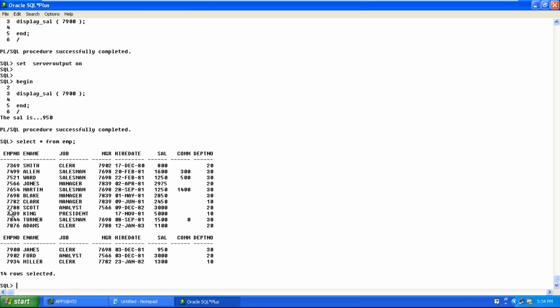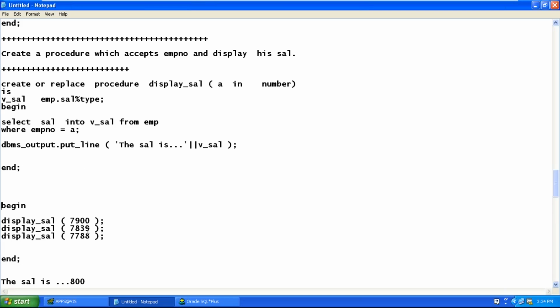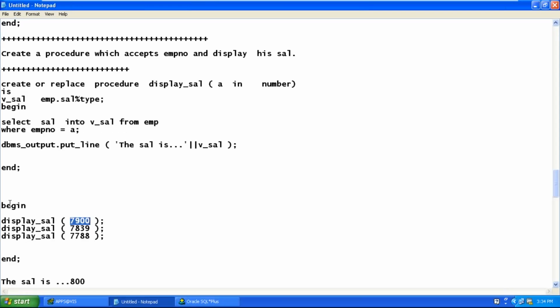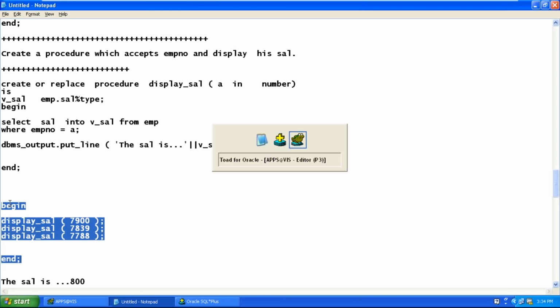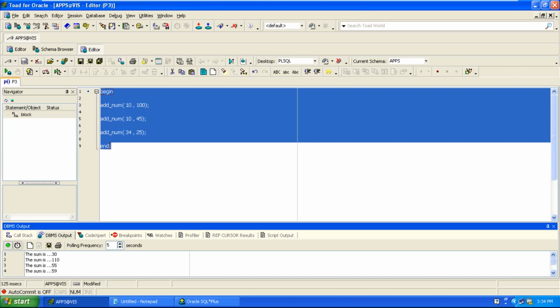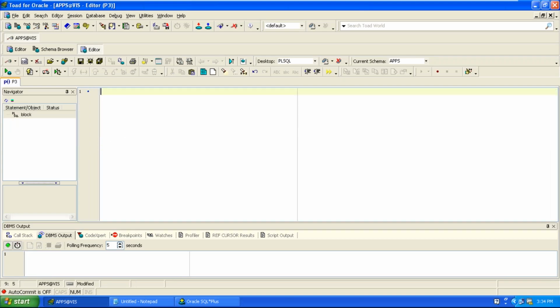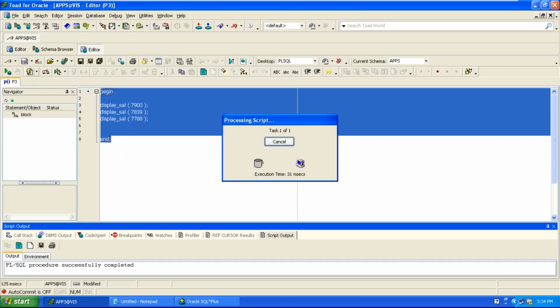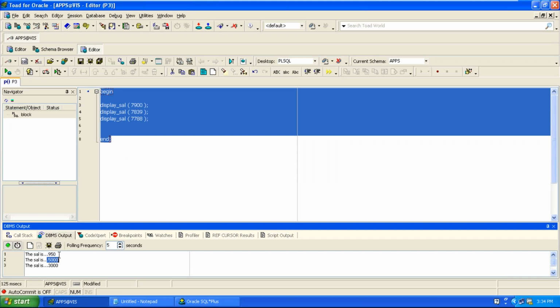We have 7788. Yes, we have 7788. We have 7839. We have 7900. All three employee numbers are valid. How many times am I invoking it? I'm invoking it 3 times inside a begin and end. DBMS output: salary is 950 for 7900, 5000 for 7839, 3000 for 7788. Got it?